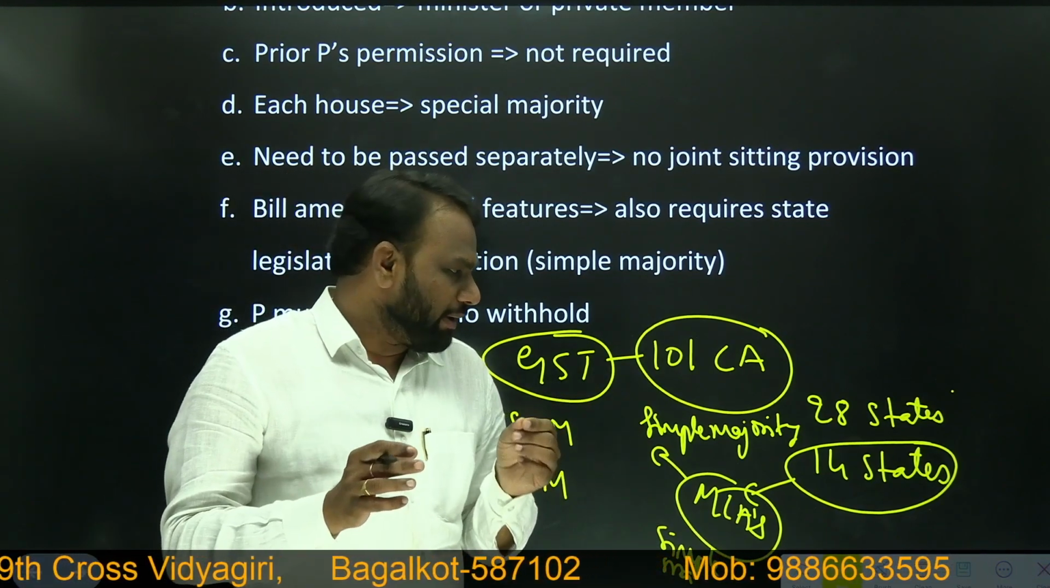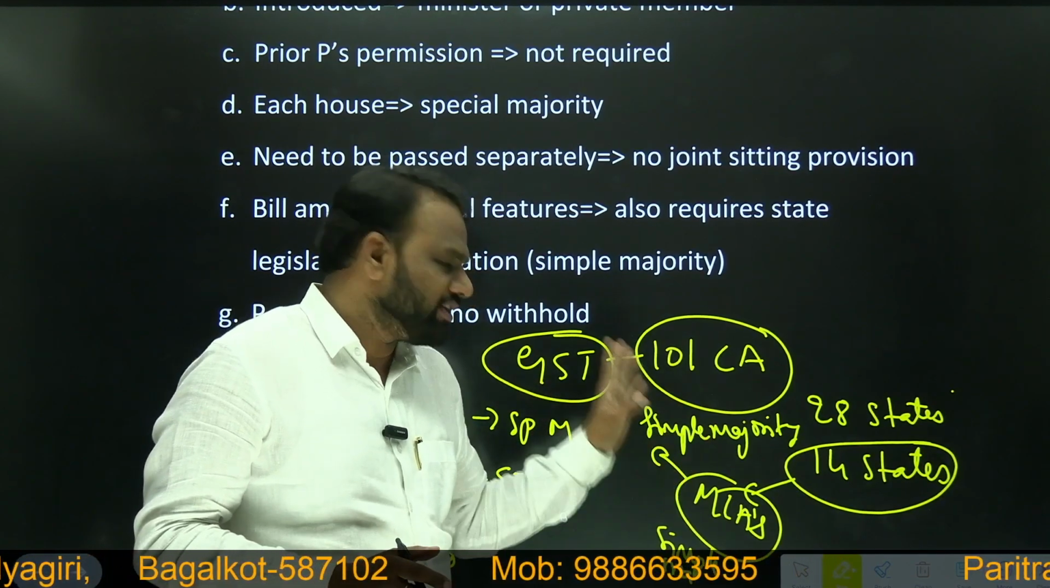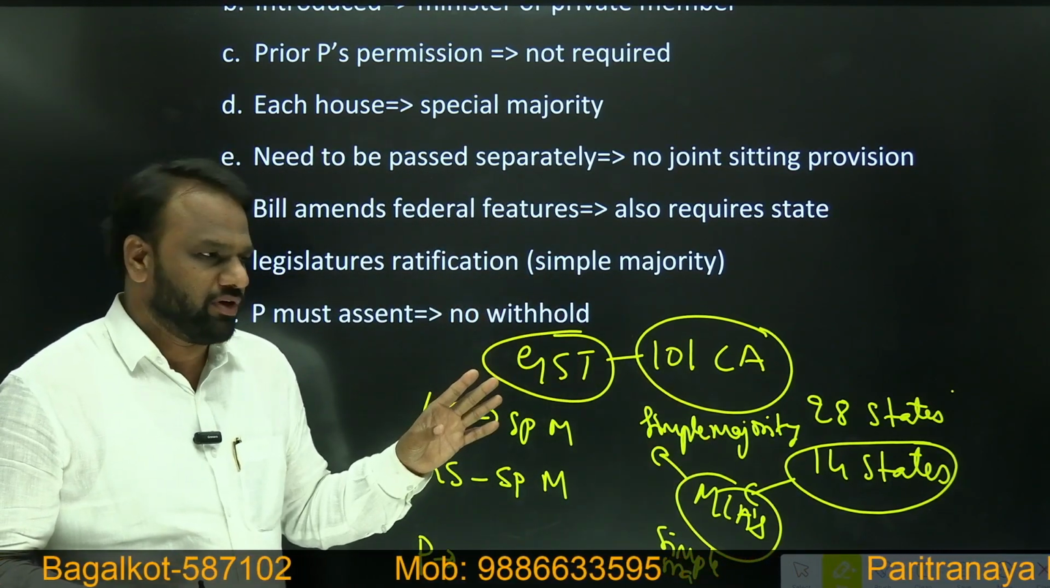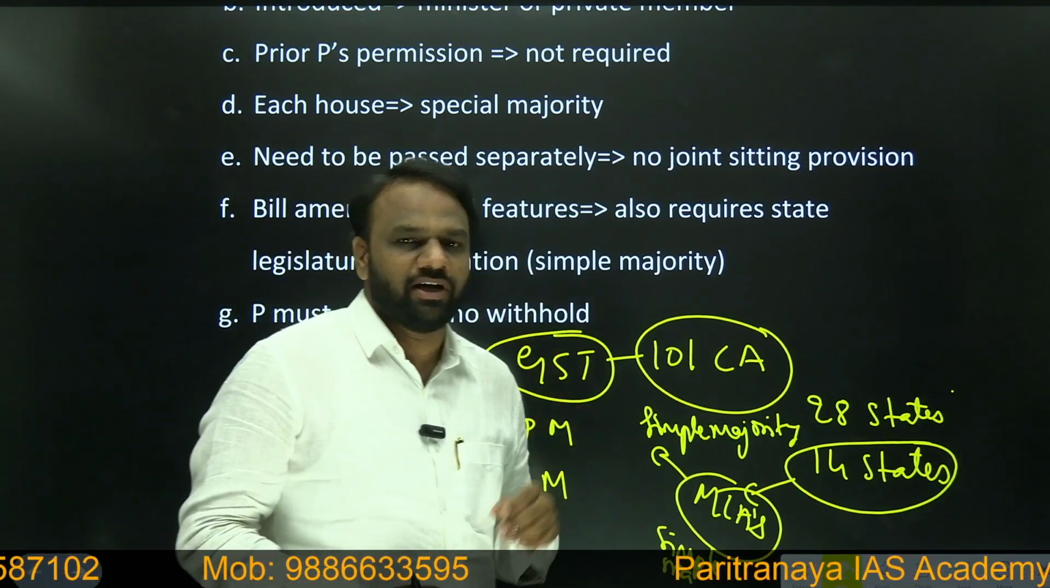Such provisions require the permission of Lok Sabha and Rajya Sabha with special majority, and also the permission of at least 14 states, that is half of the states, with what kind of majority? With simple majority. So what is simple majority and special majority? We have discussed it in a separate video. You can refer to the same.